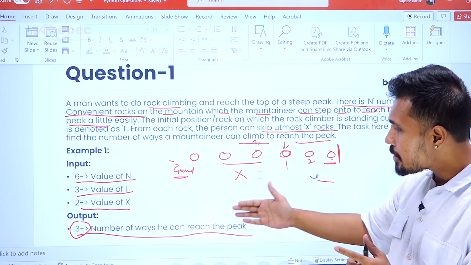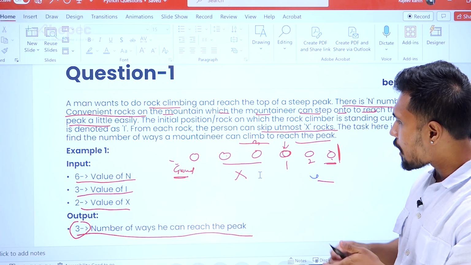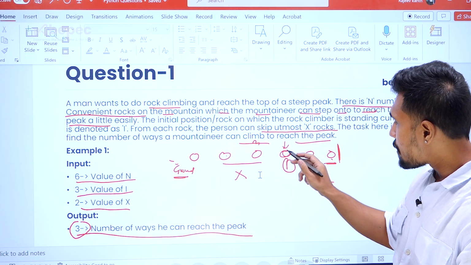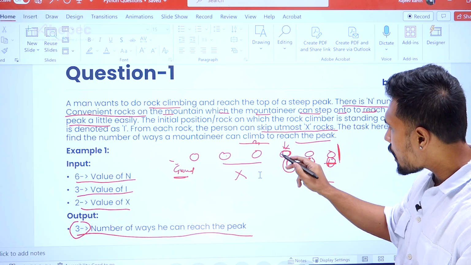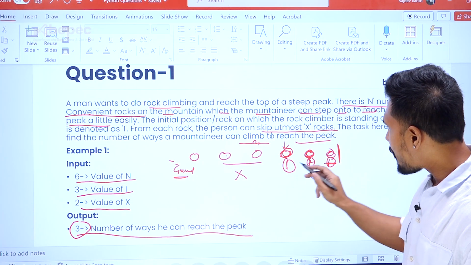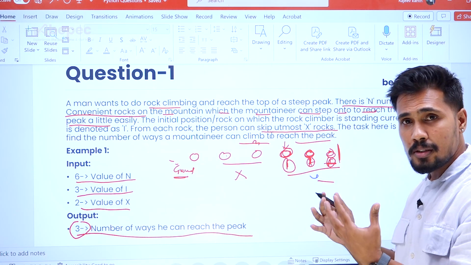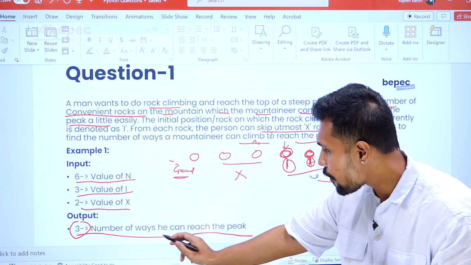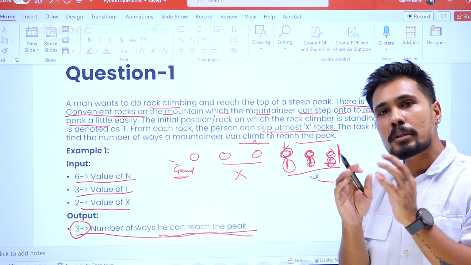The reason we are going with dynamic programming first is, in order to know how many ways he is reaching the peak, we need to understand how many steps he is making. He is at the third position, from the third position he made 1 step, then another 1 step, then another 1 step. We are trying to solve each sub-problem. By summing all these sub-problems, we are able to get the optimal solution of how many ways he is able to reach the peak.